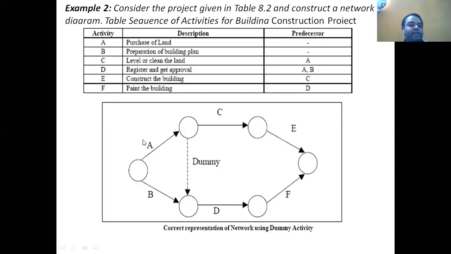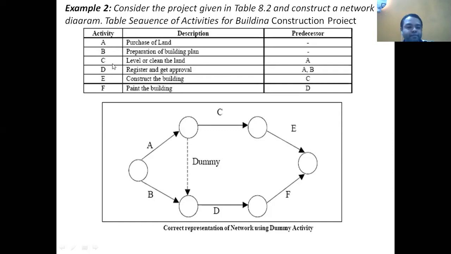That means they should merge from an initial event. From the initial event, A activity and B activity are going to be started. The circles you can call events, and these are the different activities. From the initial event, both A and B are starting.